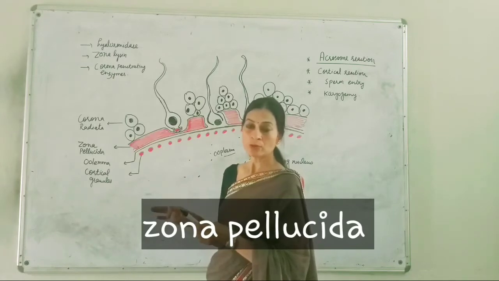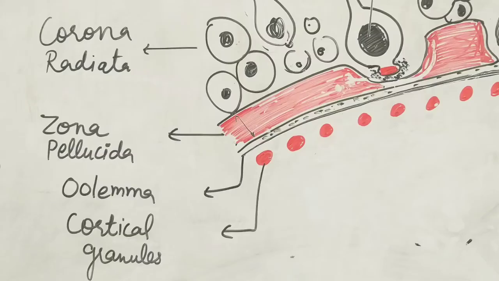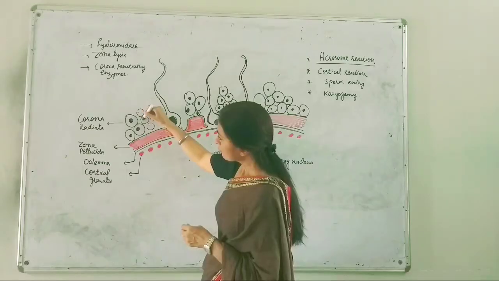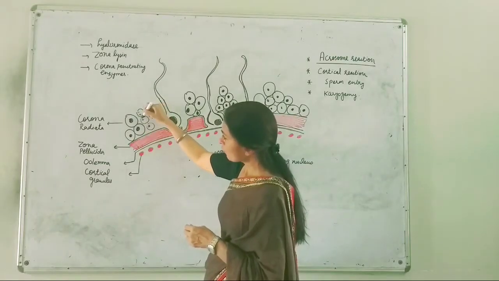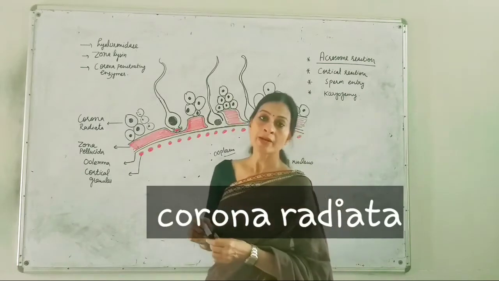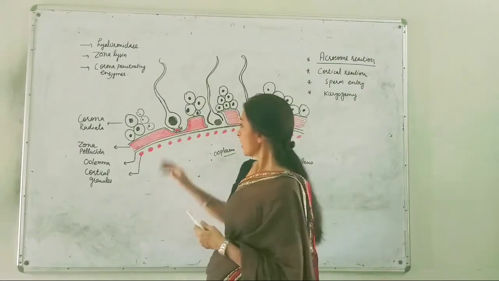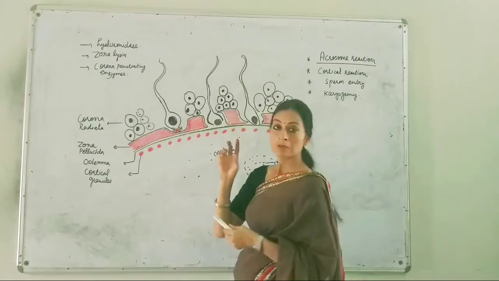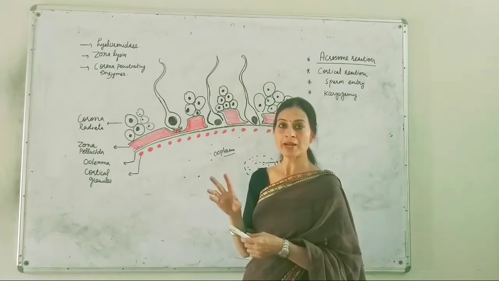It is going to play a very important role in the fertilization process. This zona pellucida is followed by follicular cells, which we call the corona radiata layer. And here I have shown three stages of fertilization.